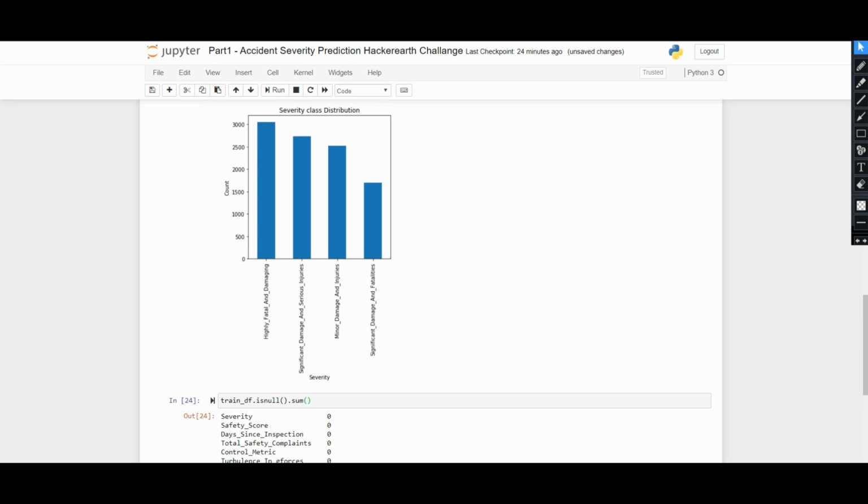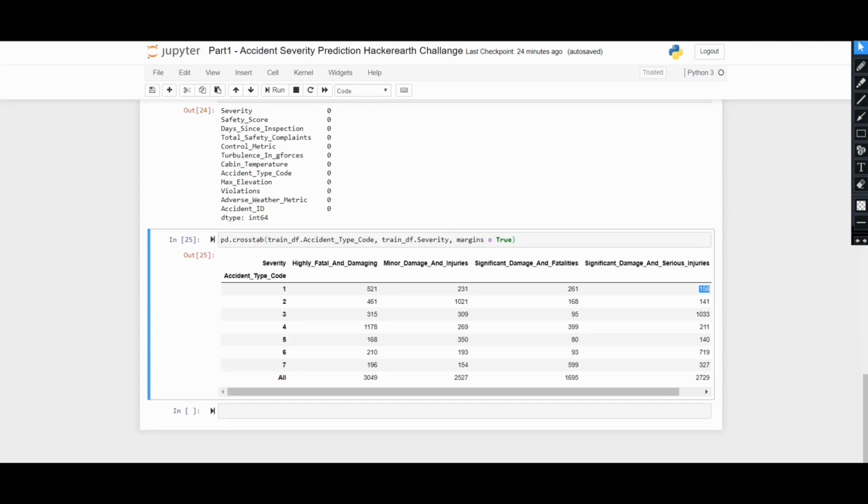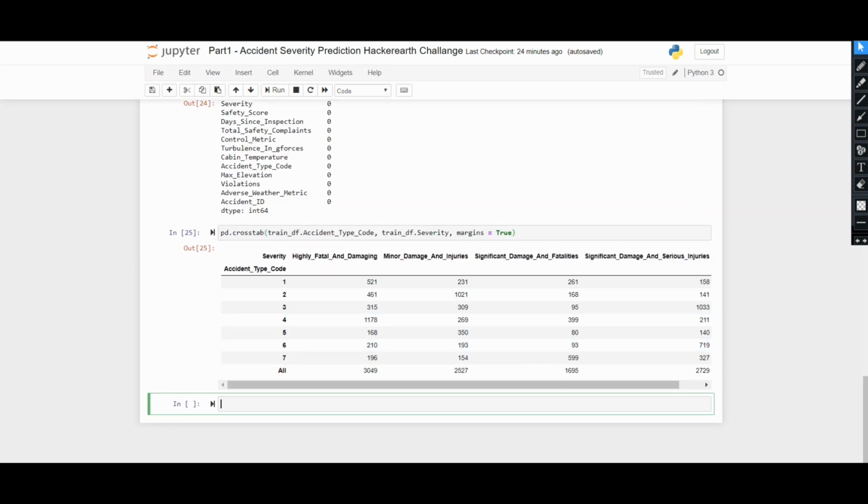But sometimes it happens that there are 3000 values of, suppose, highly fatal and damaging, and there are only 3 or 4 values of significant damage and serious injuries. These are called imbalanced classes. So we need to smooth, meaning we need to synthetically create some synthetic data. Okay, we'll talk about it later. So let's find out the importance of all the features of the dataset. Importance of the features.